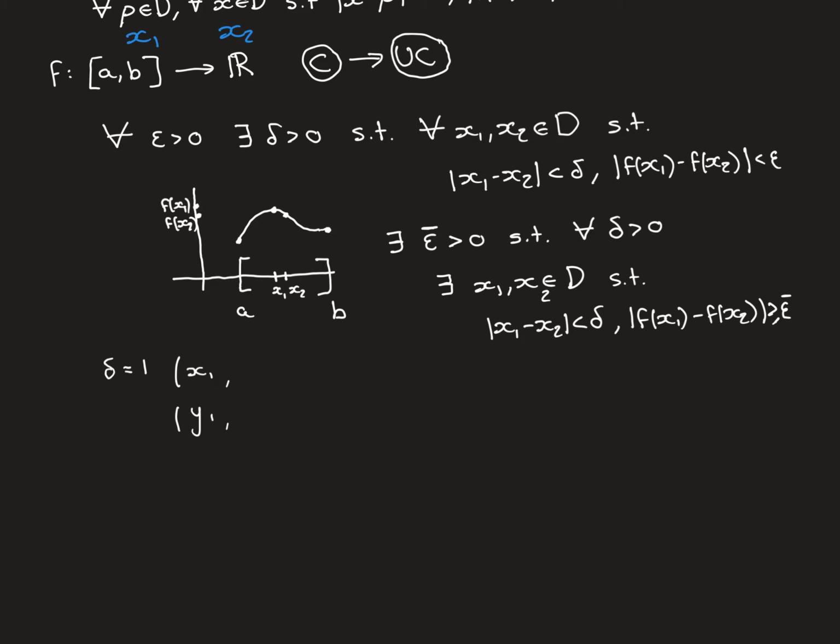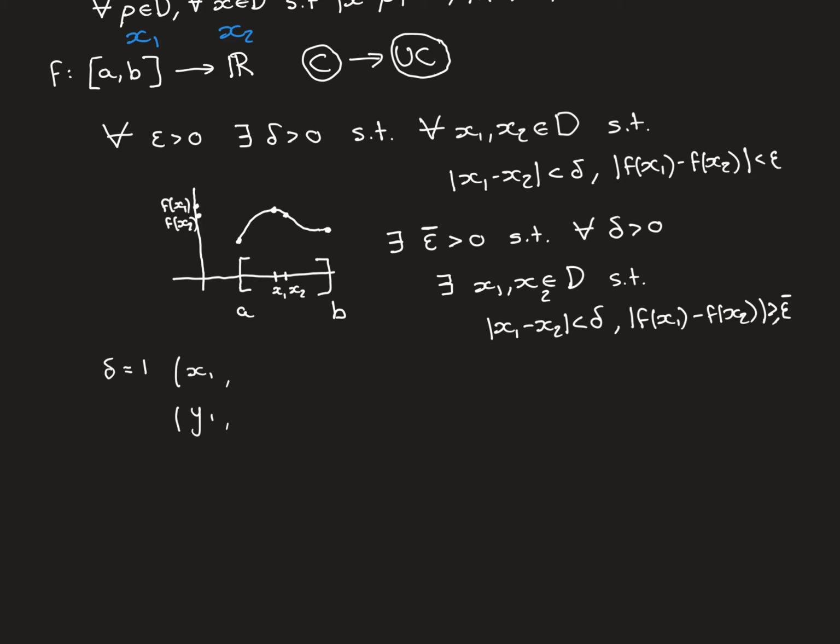So how are we going to find a contradiction from the fact that this is true? Let's just look at this. For our epsilon bar value, it is the case that for all delta, no matter how small, they can get really, really close to 0, in fact indefinitely close to 0. For absolutely all of them, you will be able to find 2 points in the domain that are within that delta closeness of one another, so they're closer to each other than this value delta, and yet the difference between their image points is greater than or equal to this value epsilon bar.